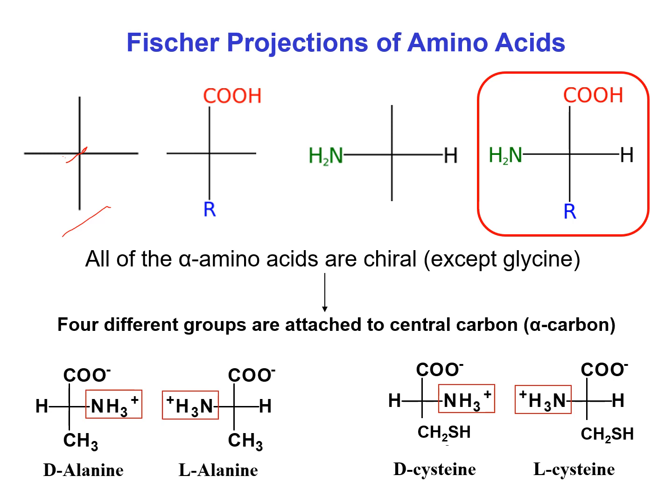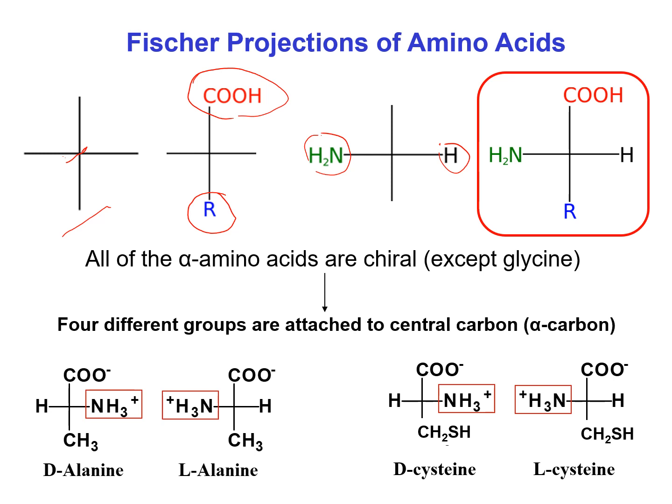In the vertical line, we have to write the carboxylic group in the upper position, and in the lower position we have to write the side chain, and in the horizontal line we have to write the hydrogen and amino group.